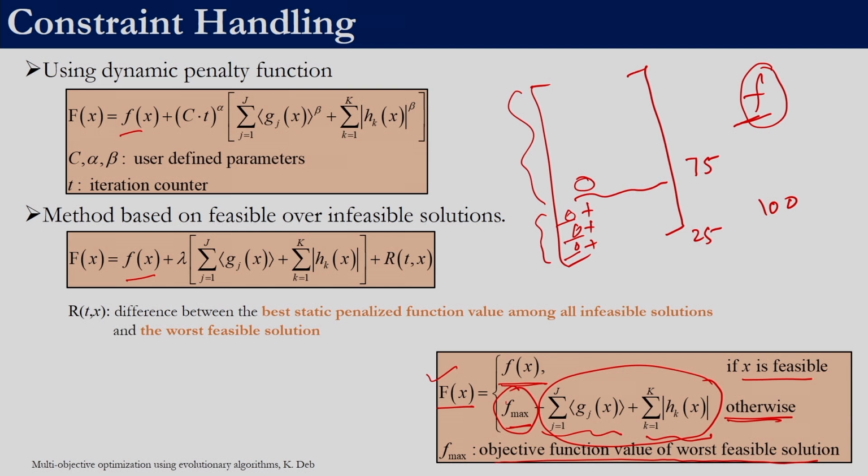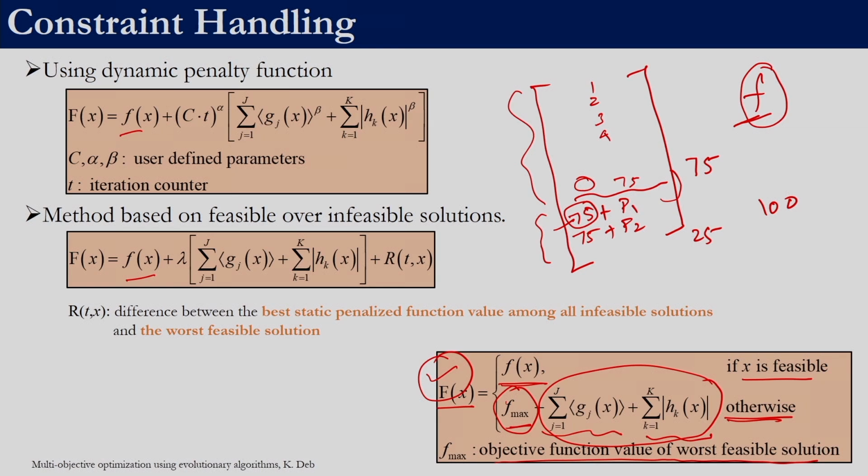Let us say we have 1, 2, 3 like this, let us say till 75. So, here what we are doing is 75 plus the penalty 1, right, for the 76th solution, 75 plus penalty of 2, right. So, we are doing this. If any of the infeasible solution and feasible solution are going to have a competition, the infeasible solution will always lose out, right, because this is the worst and we are adding something to it. So, this is a very nice strategy wherein we do not even need to spend computational effort to find out the fitness function of an infeasible solution. So, this strategy can also be adopted, right.